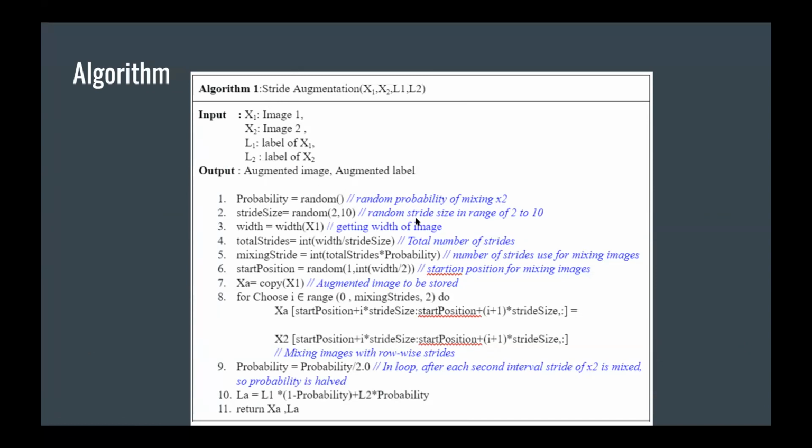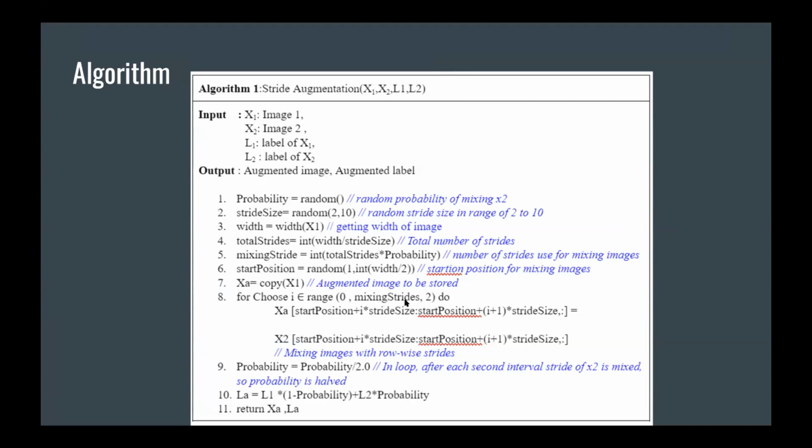Stride size means how much stride should be fixed, and based on the probability of mixing two, we decide how many strides of image two should be taken. More importantly, the start position: from which portion of the image the strides should be taken.